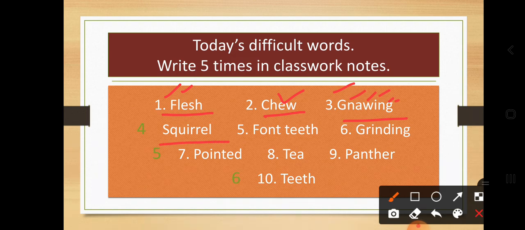Next is squirrel. Squirrel. Front teeth. Teeth. Grinding. G-R-I-N-D-I-N-G, grinding. Next is pointed. P-O-I-N-T-E-D. Next is panther. P-A-N-T-H-E-R, panther. Teeth. T-E-E-T-H. So these are some difficult words which we have learned today.